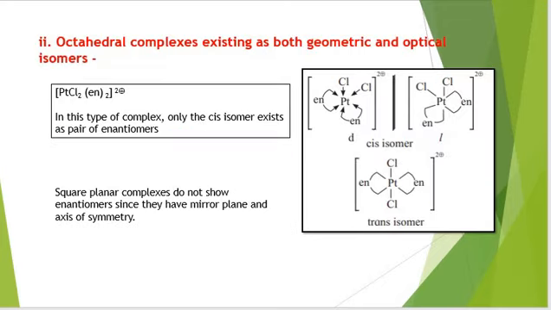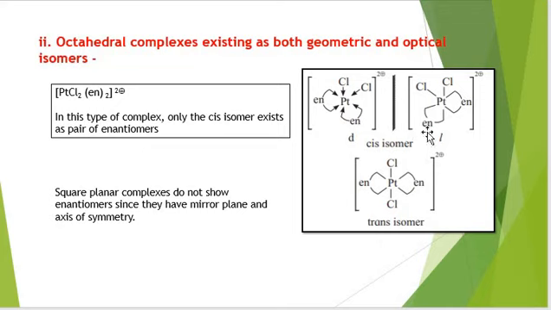Now, octahedral complexes existing as both geometrical as well as optical isomers. If this is an example, you are seeing this is the cis isomer having two bidentate ligands taking adjacent positions and monodentate ligands taking adjacent positions.